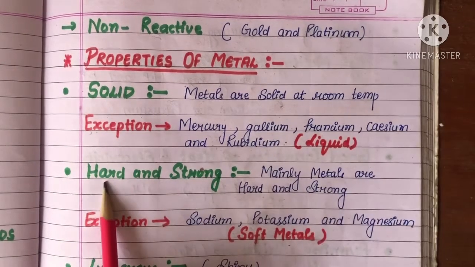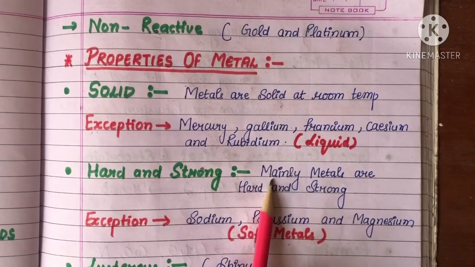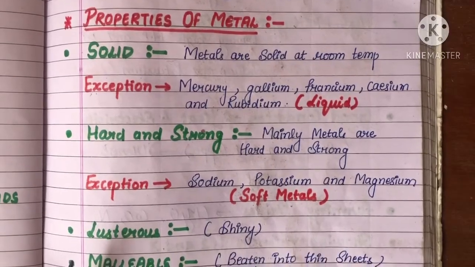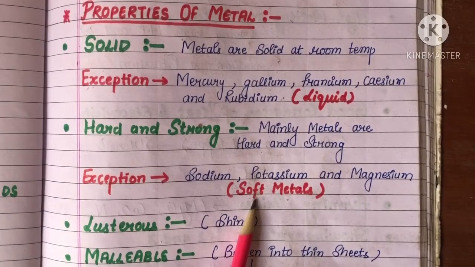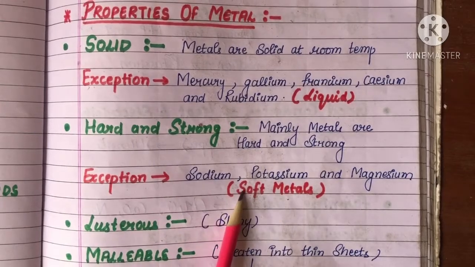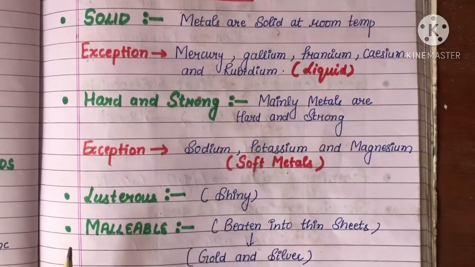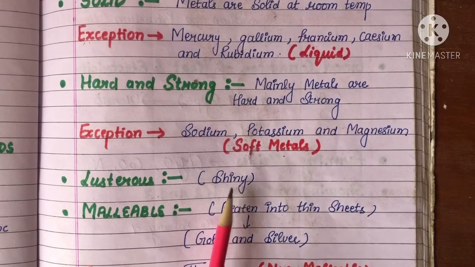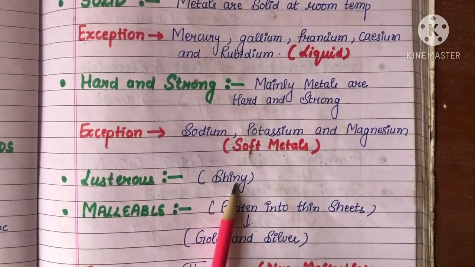Okay, next is hard and strong. This is the second property. Metals are mainly hard and strong, but there is also an exception: sodium, potassium and magnesium. These are soft metals, but mainly metals are hard in nature. Next one is lustrous. What is lustrous? Lustrous means shiny. Mostly metals are shiny in nature, like gold and silver.